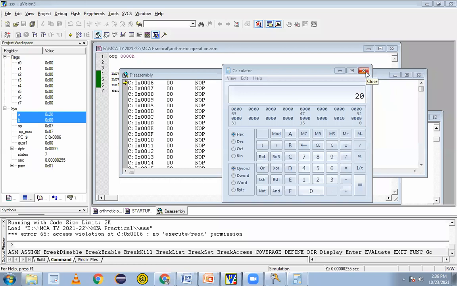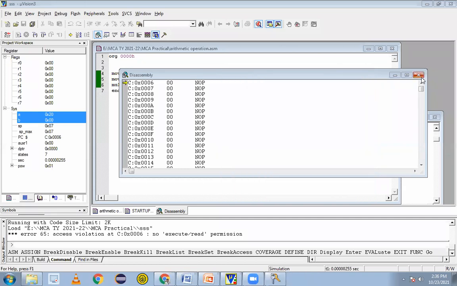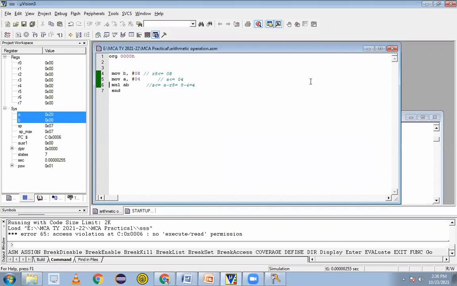Yes, sir. So we have performed addition, subtraction, and multiplication. So 8 into 4 is 32. 32 means in the decimal value is 32, but in the hex we show the value 20. And how to check all these things, I showed here. So at last, code for multiplication, then we'll stop it here.